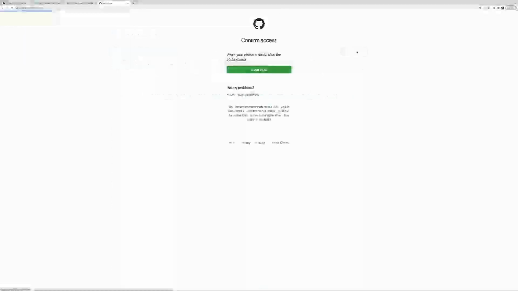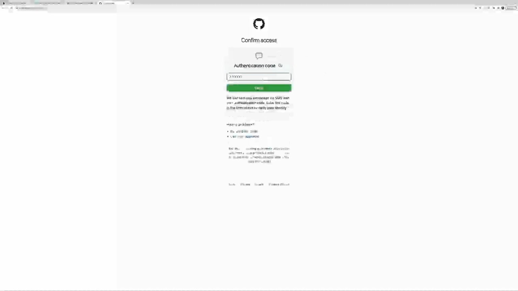We'll create a new GitHub app. And I just need to do some two-factor authentication. You may need to do some two-factor authentication like I do here. So I will just hit this and put in my code.